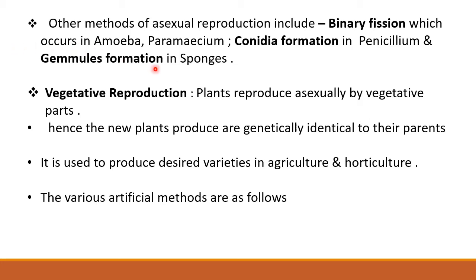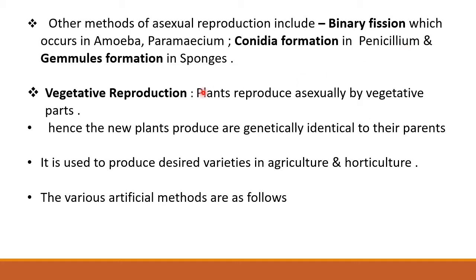The next method is conidia formation in penicillium. Penicillium is a type of fungus in which number of spores called conidia are produced on the hyphae. On maturity, these conidia fall on a suitable substratum and give rise to penicillium.